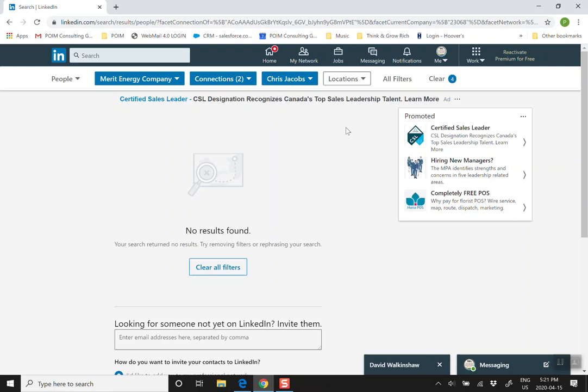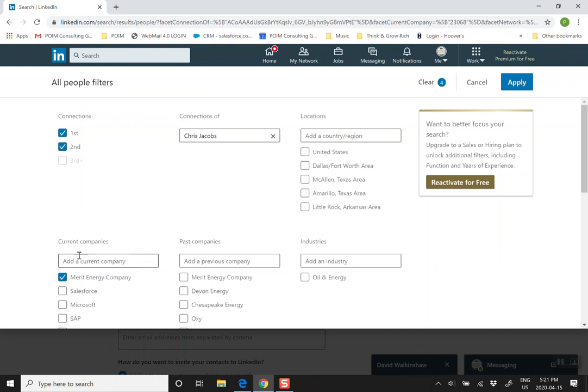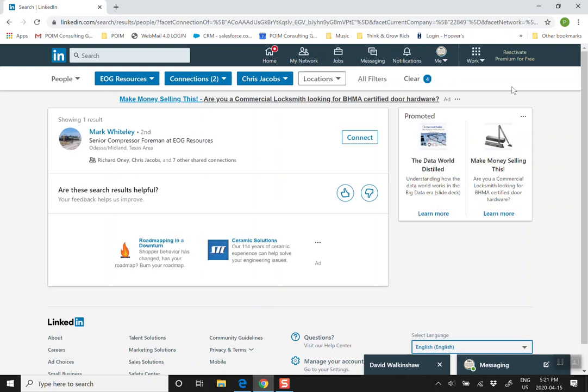You do a few different hits, but you work some different models to see who you're going to deal with. You're really going to get the guys that he's dealing with on a regular basis. And then that way we kind of work through the different supply chain management people. So here's a senior compressor foreman at EOG Resources. Great contact on that side of it.